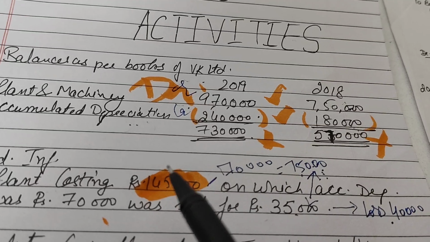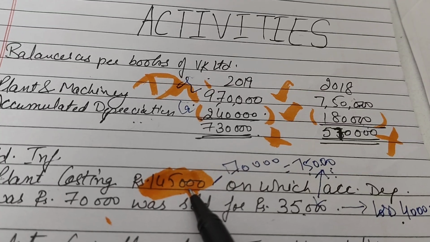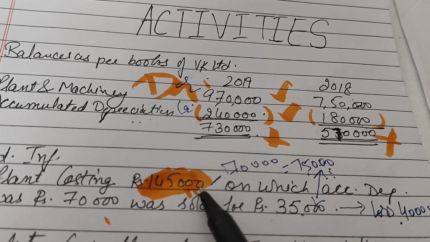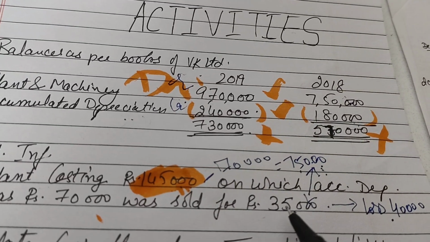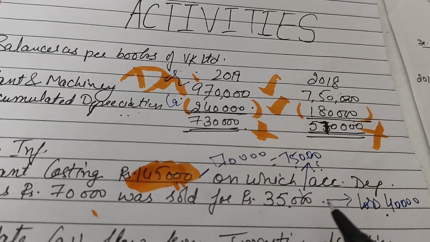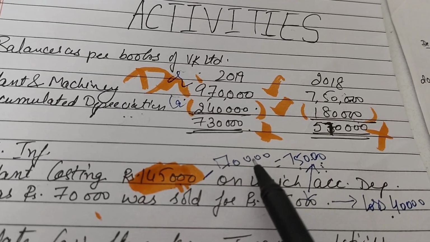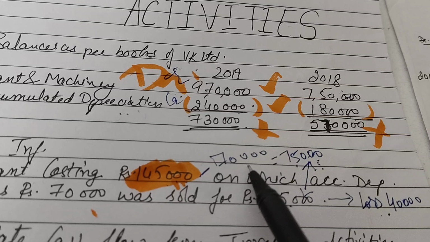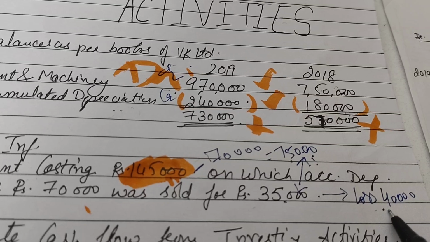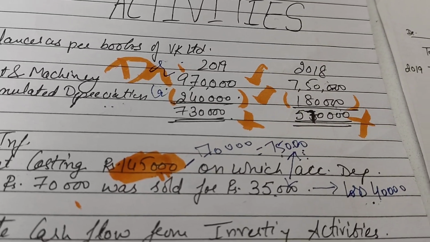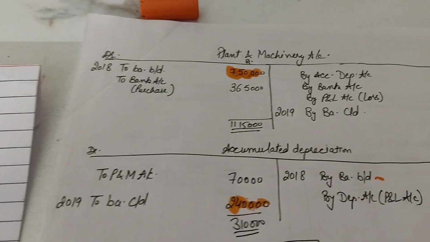Now what you have to do: this total value of rupees 1,45,000 is to be taken to your plant and machinery account as a deduction, with accumulated depreciation 70,000, with bank value of 35,000, with loss of rupees 40,000. This 1,45,000 is split into three parts. One is accumulated depreciation, one is its sale value, and one left over here is a case of loss, so that would be your loss. So let's see how we have shown these values in your plant and machinery account. So let's see over here.